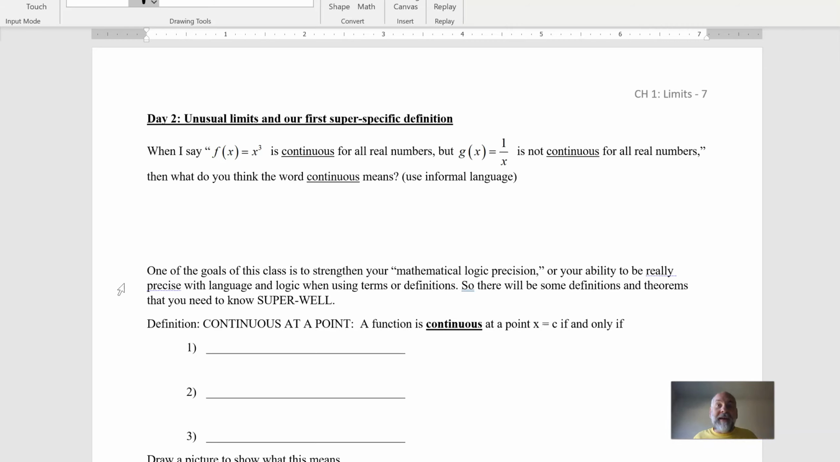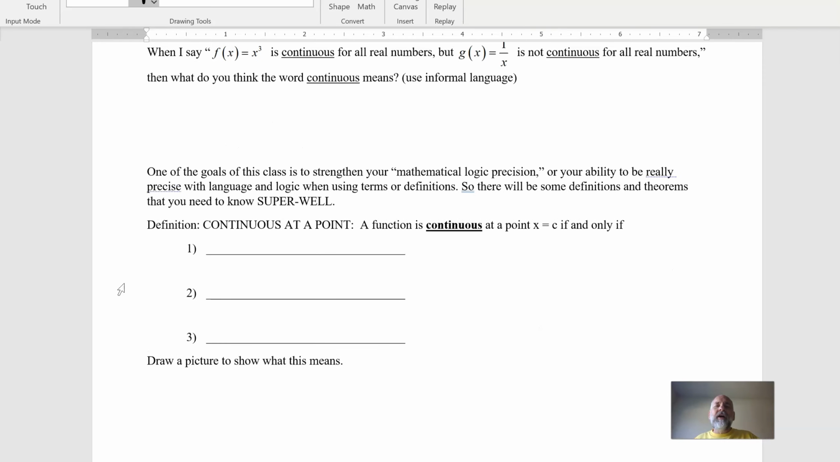When I say f of x equals x cubed is continuous for all real numbers, but g of x is not continuous, then what do you think that word means? That word continuous means. And I'm not going to write an answer here. You could take a second. What do I think continuous means there? And I hope people just have the idea of connected. You know, continuous means it's connected, and not continuous means there's a break somehow. And that totally works. That's totally true in terms of what continuity means in the idea sense.